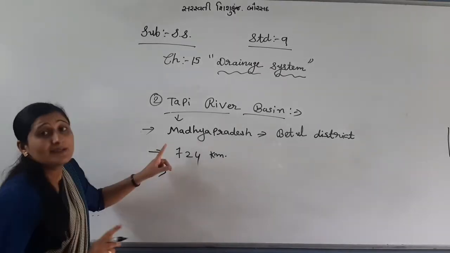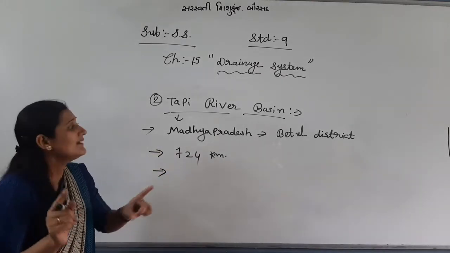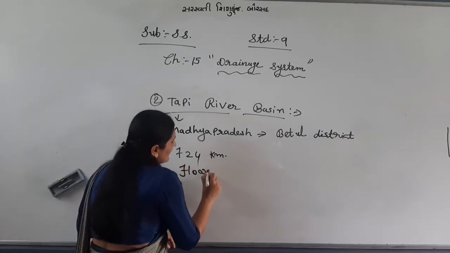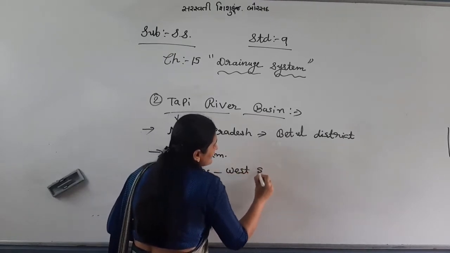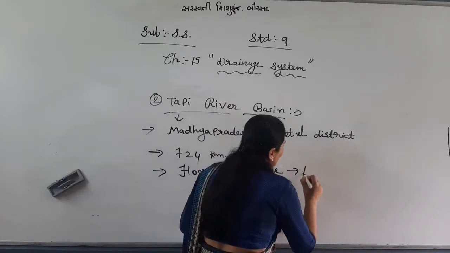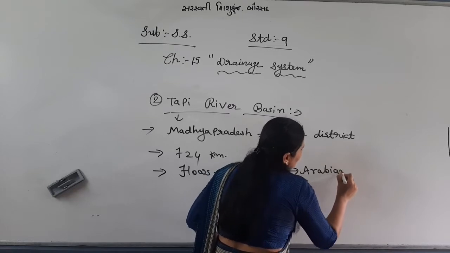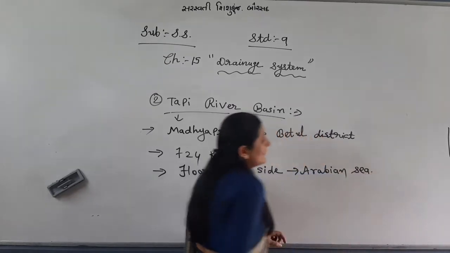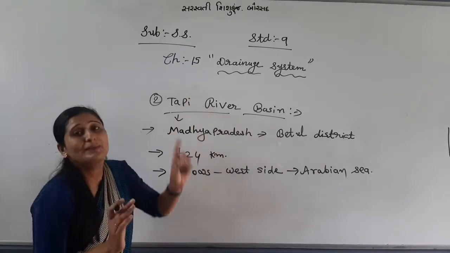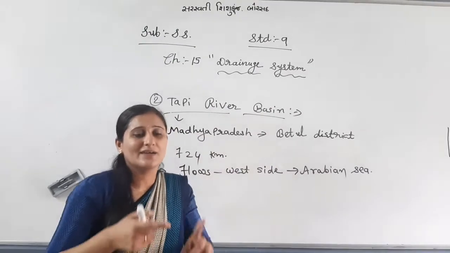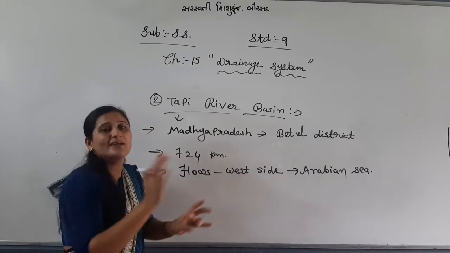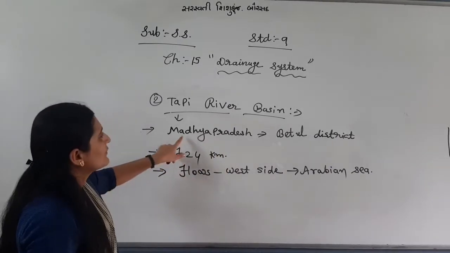Because Narmada river flows west side and Tapi river also flows west side. So where it will meet? If east side, then Bay of Bengal. If west side, then it will meet to Arabian Sea. This is general question also, and in exam also it can be asked in 1 mark. Which two rivers of peninsular river meet to Arabian Sea? Means flow to west side, Narmada and Tapi, and the rest flow to east side and meet to Bay of Bengal, right?